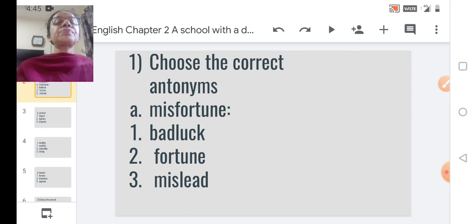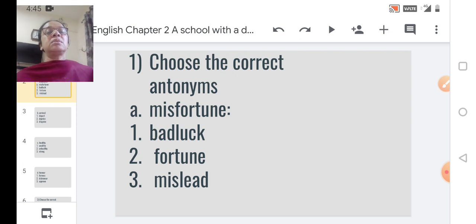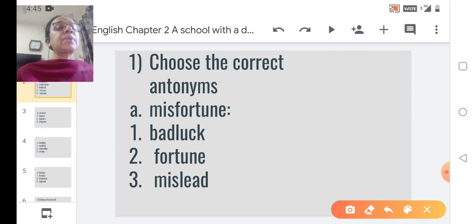Now here on your screen the question, choose the correct antonyms. Which antonym we need? The word is misfortune. There are 3 options given: bad luck, fortune and mislead. The correct answer is, antonym of misfortune is fortune, right?